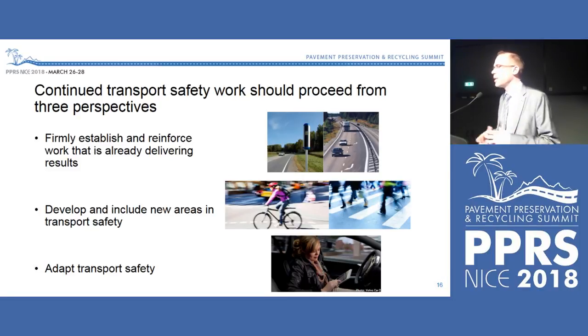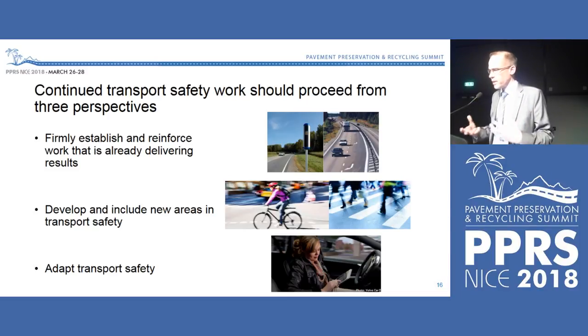For example, we should continue to build these 2+1 roads, but we also have to develop and include new areas in transport safety. For example, we have to make the traffic safety for unprotected road users safer. And the third point here is that we have to adapt transport safety.